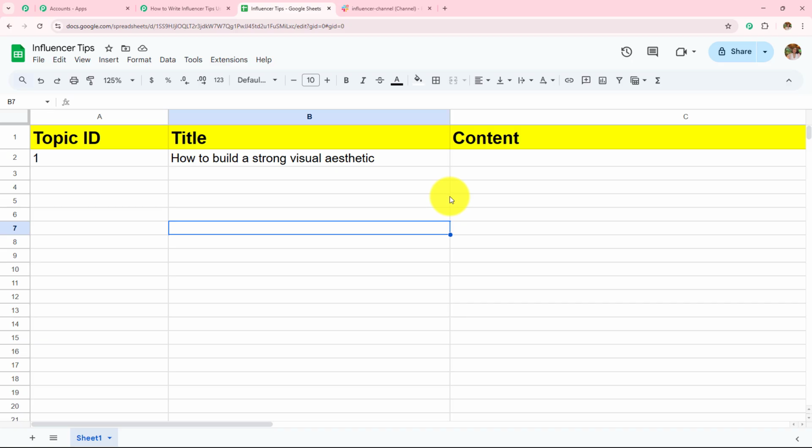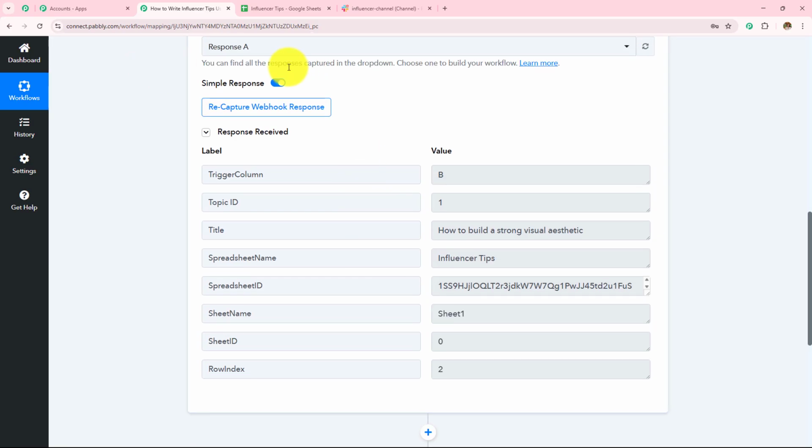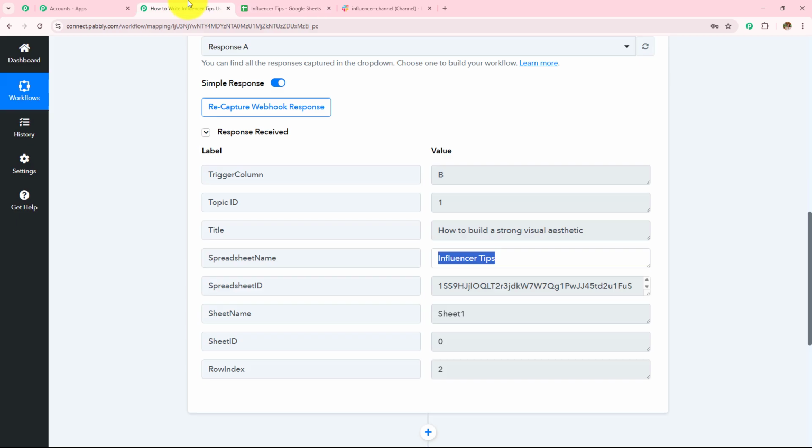Now I will open my Pabbly Connect workflow and let's check whether we have received these details or the data there or not. If I scroll down, I can see that I have captured the response. The trigger column was column B. The title which we have added was How to Build a Strong Visual Aesthetics. The spreadsheet name was Influencer Tips. So as soon as I added the data in this spreadsheet, I captured that response here in this workflow.